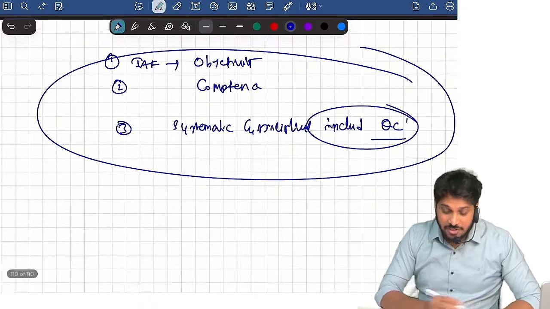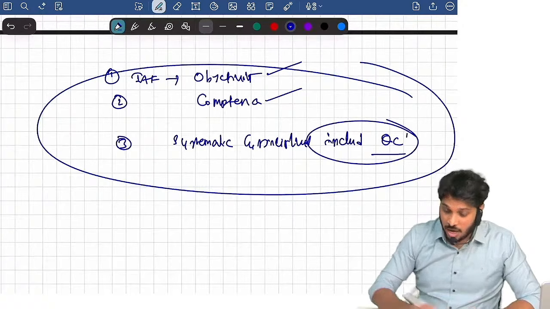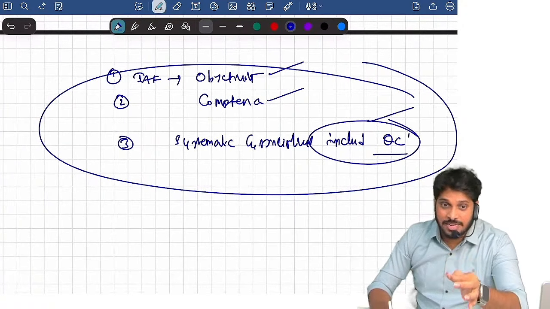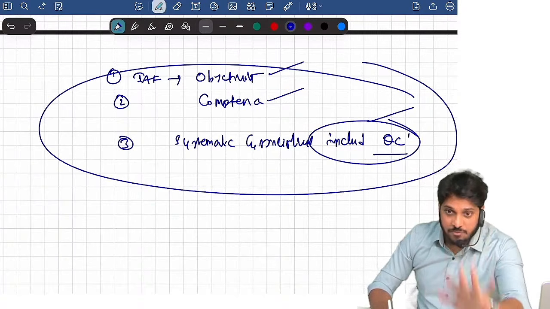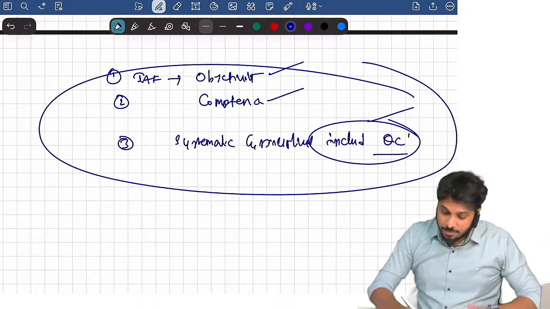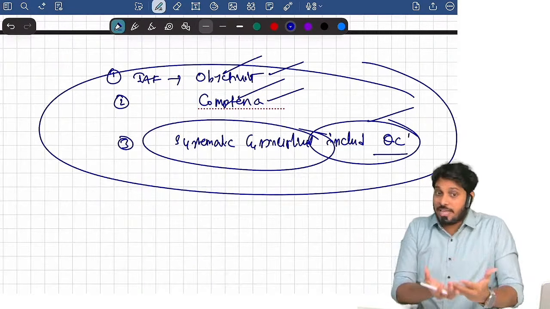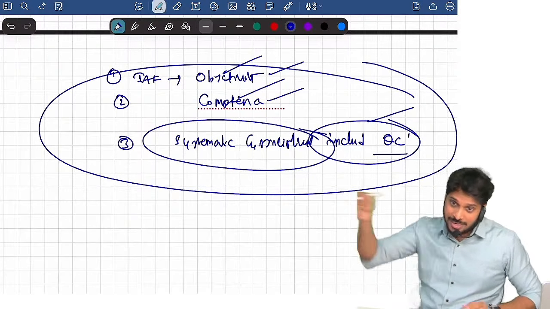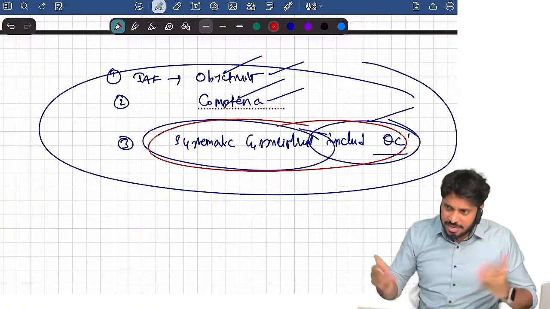Suppose the internal auditor is lacking objectivity, or lacking competence, or lacks a systematic and disciplined approach including quality control, I will not use their work under the type 1 category. For example, they are objective and competent, but they don't have a systematic approach. I will not use them for type 1, but I can take their assistance for type 2. Are you clear? In type 2, the systematic and disciplined approach is not relevant.